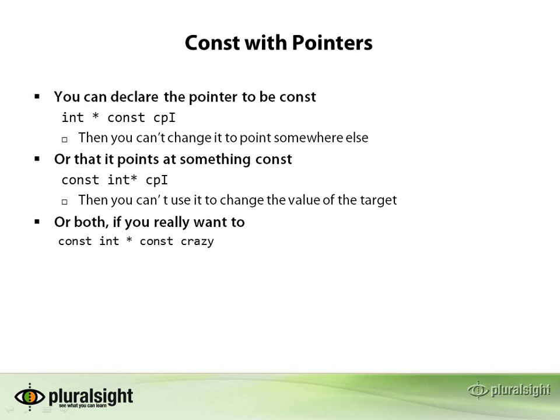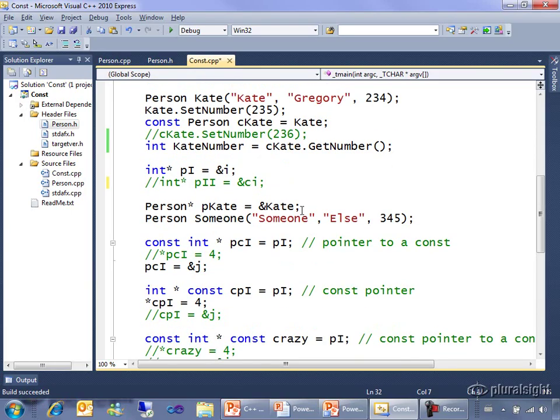I'll just quickly show you the error messages that you get when you declare constant pointers or pointers to constant things and then break your own rules. Here I have some code that works with the const and non-const objects that we already have kicking around.